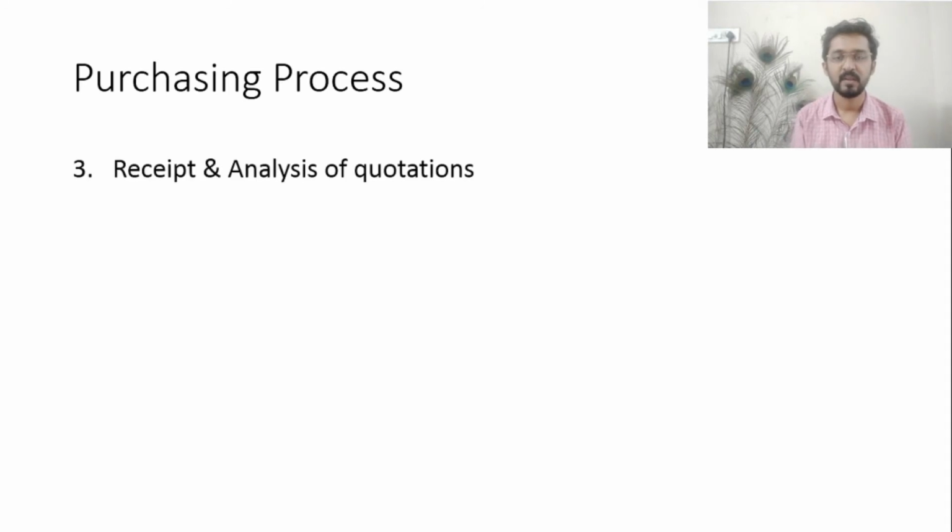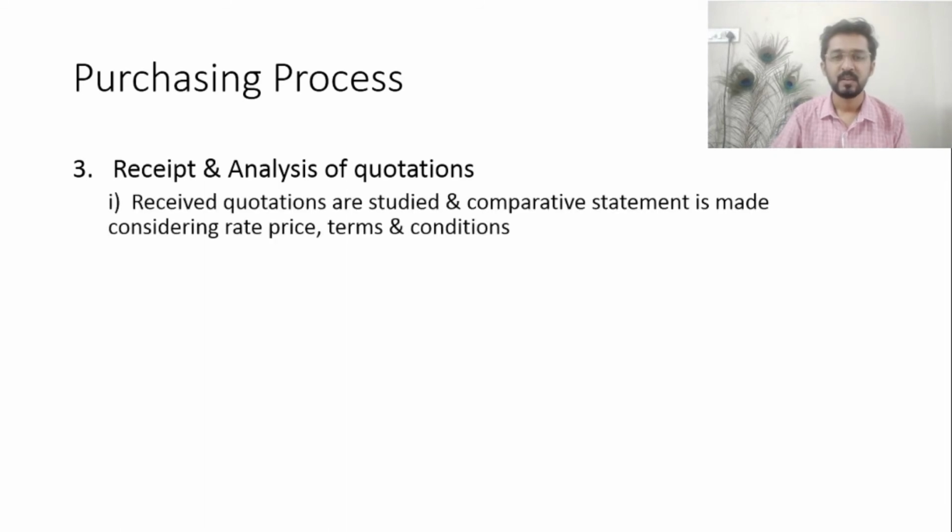The next step in the purchasing process is the receipt and analysis of quotations. Quotation forms are received from all the selected suppliers, or from some of the selected suppliers, who will send the quotation form to the enterprise. After receiving them, the quotations of all suppliers are deeply studied and scrutinized, and a comparison is made of all quotations.